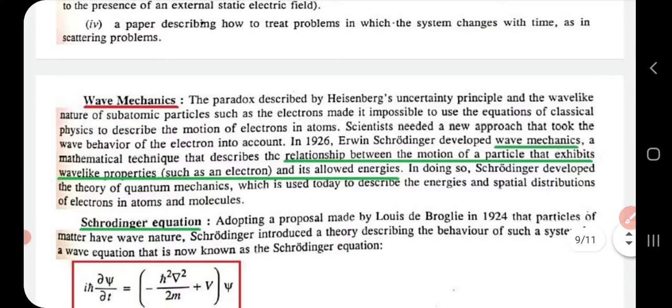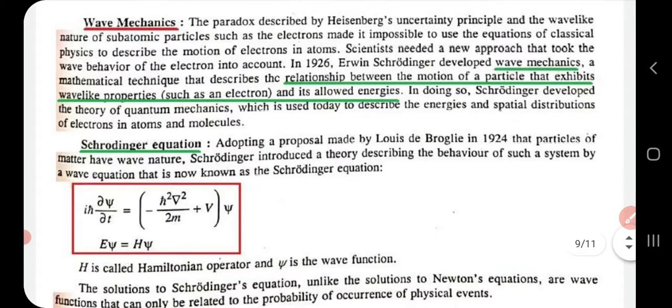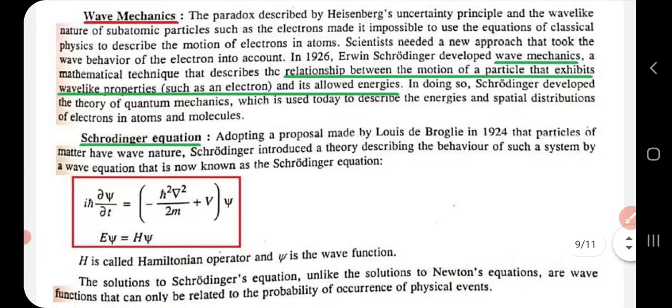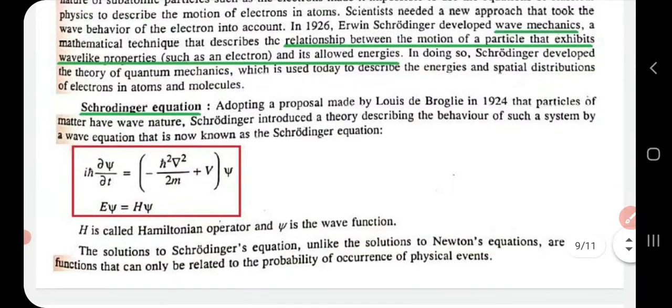Now, wave mechanics is one of his major contributions. In 1926 he developed wave mechanics. It is a relationship between the motion of a particle that exhibits wave-like properties, just like an electron, and its allowed energies. Now the Schrodinger equation was given like this. It describes the behavior of a system by a wave function, and that equation is known as the wave equation.